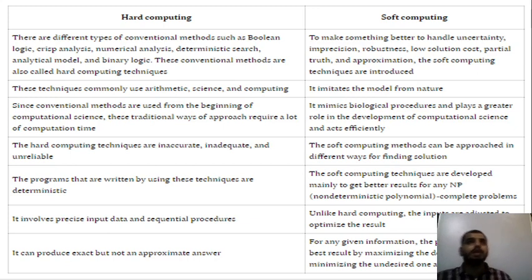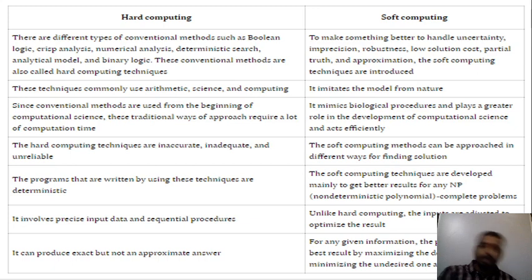Whereas in soft computing, you will get some approximation type of values. The next thing is that the programs written using these techniques are deterministic, like I have told you. The input and output are always known. When it comes to software development, or computer science, this is the only field wherein you know the input and also the output. The only thing you need is the computational skill to turn that input into that particular output.